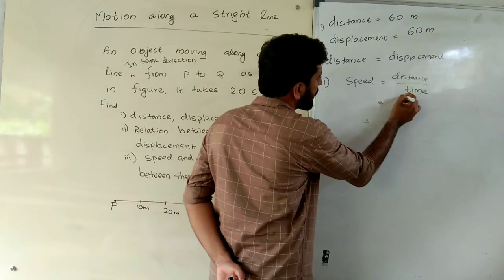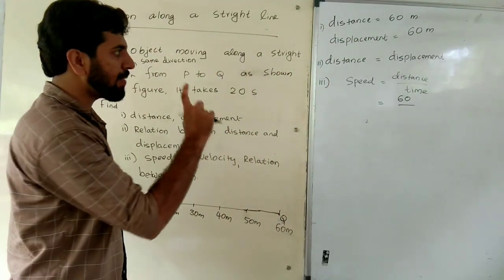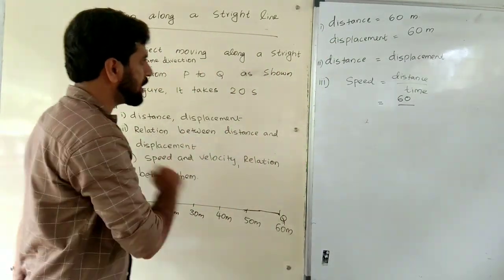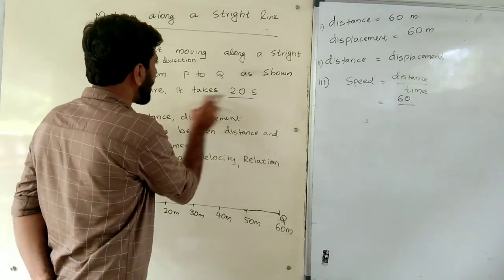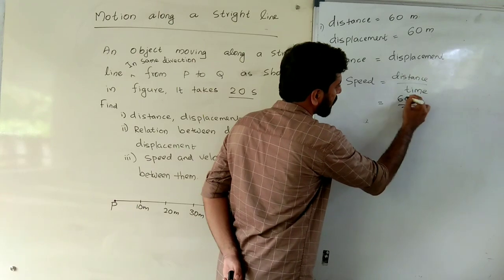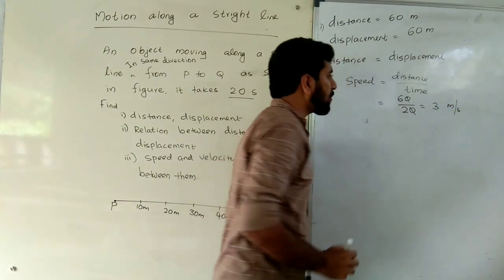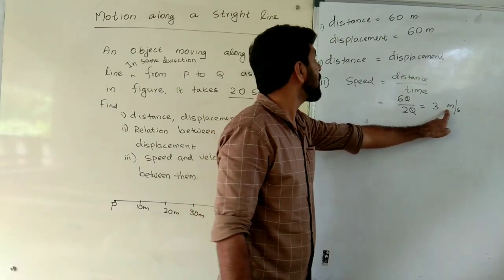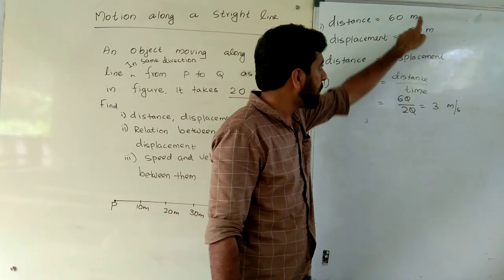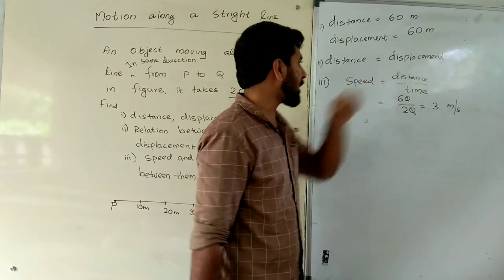Distance is 60 divided by the time taken to travel such a distance, which in the question is 20 seconds. Therefore 60 divided by 20, zero cancels. We obtain 3 meter per second. We give meter per second because the distance is in meter and the time in second. Therefore 3 meter per second.